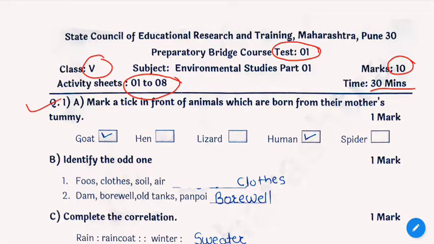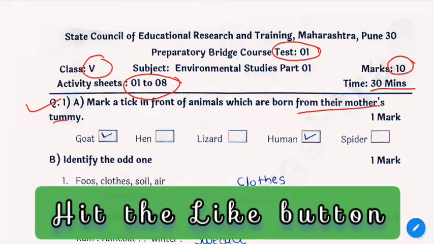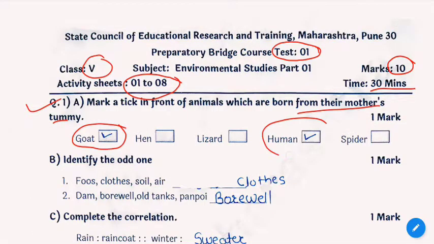The first question, A, is: mark a tick in front of animals which are born from their mother's tummy. Here, goat and human are the animals which are born from their mother's tummy.